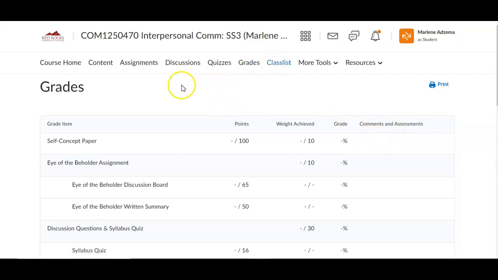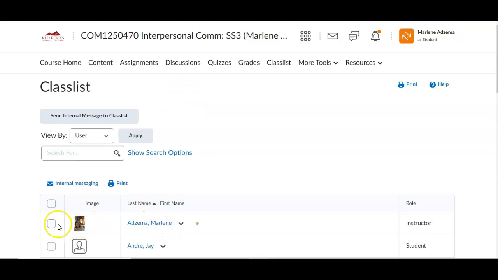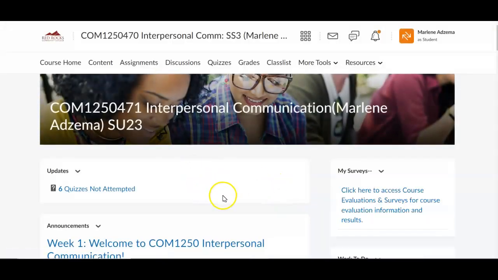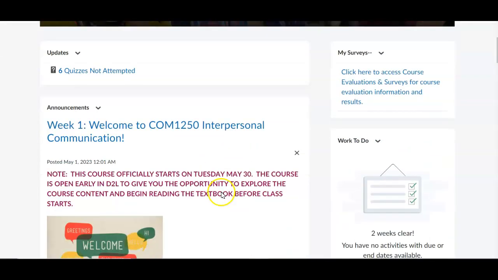Here's our class list, and I'm at the top of the list usually. And so if you need to email me, please internal message me through D2L this way or through my Red Rocks email. But if you can email through D2L in our class as opposed to typing my name up here, that would be very handy, since I actually have 2 identities in D2L, and this makes sure it goes to me, the instructor, versus me, the department chair. And so here I'm going to go back to our course homepage, and that is an overview of our class.